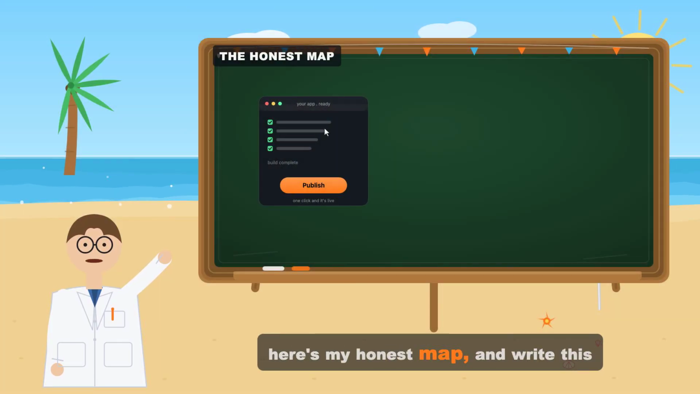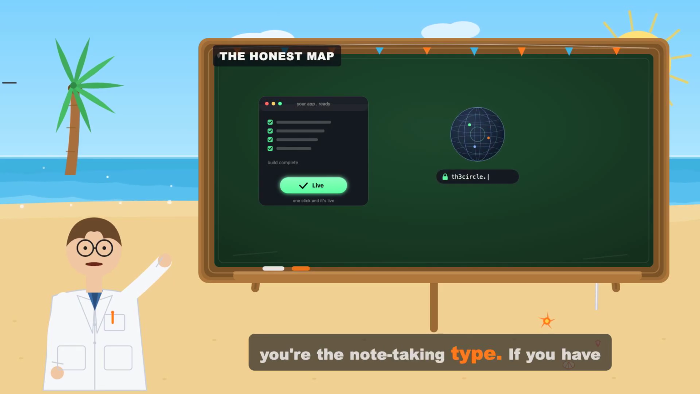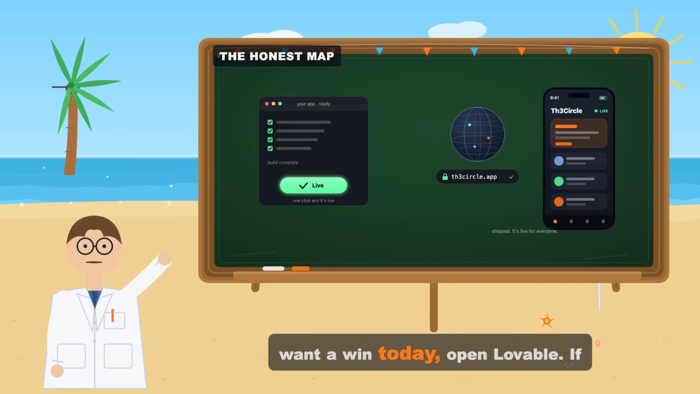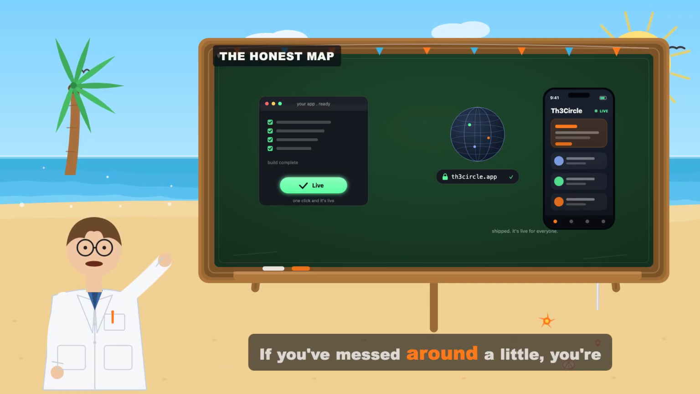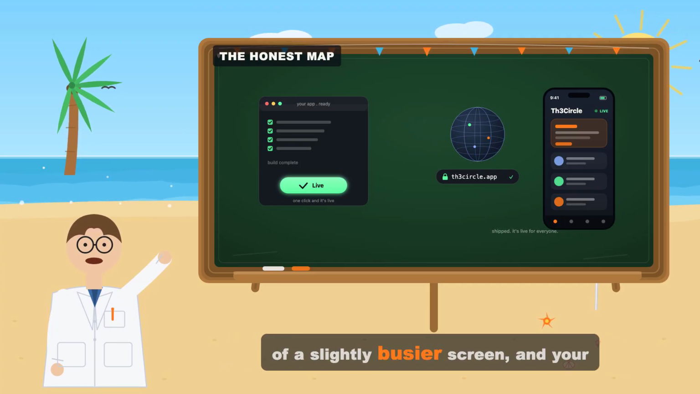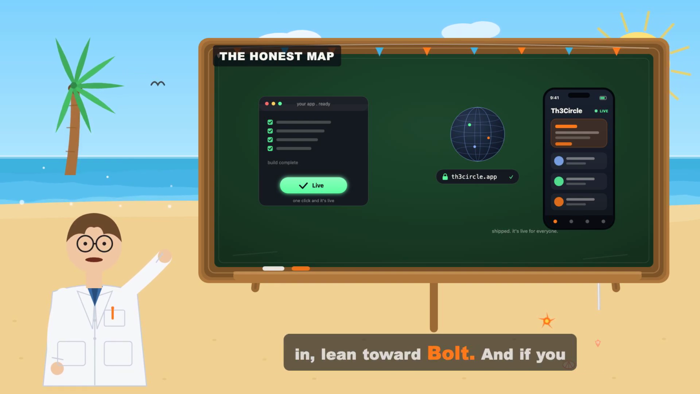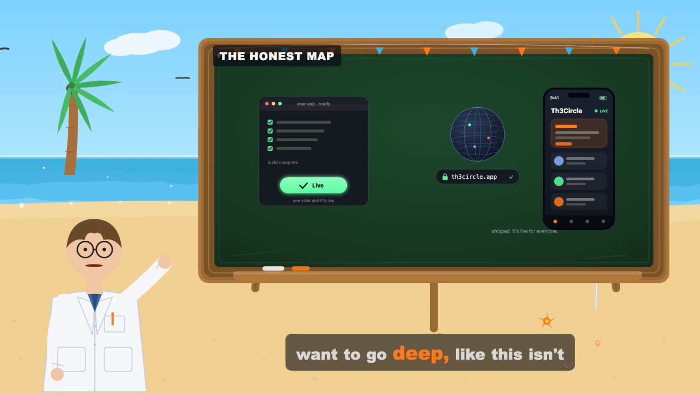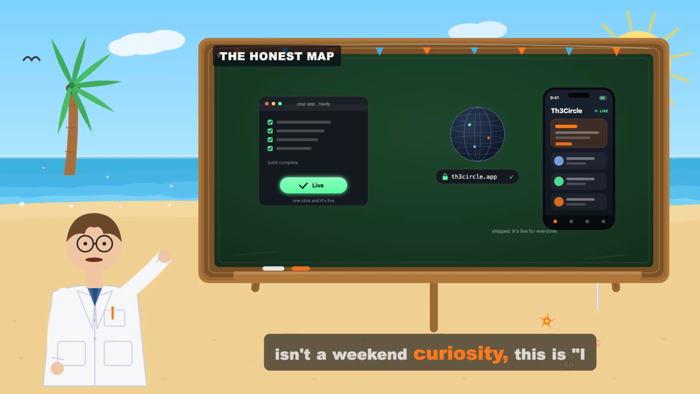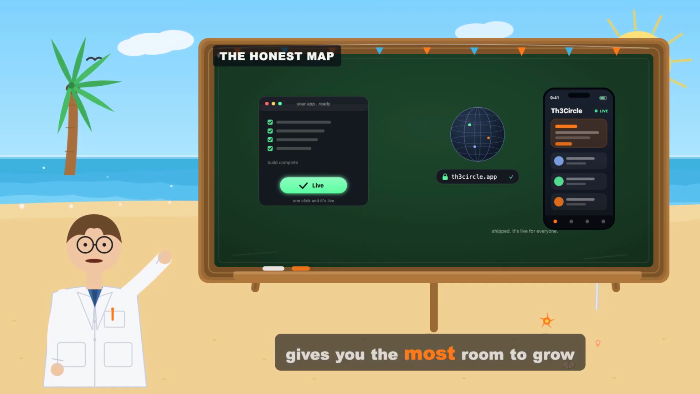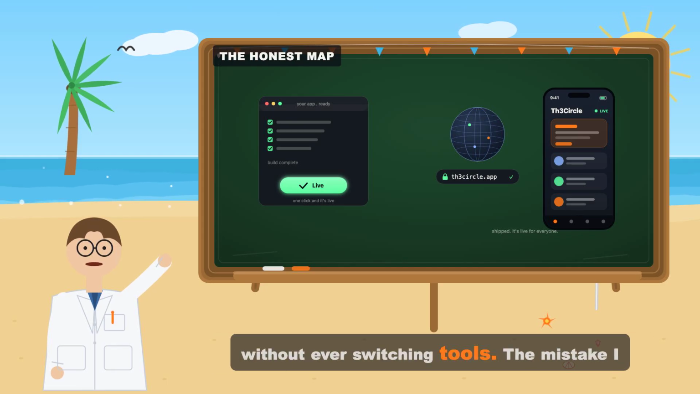So here's my honest map, and write this down if you're the note-taking type. If you have never built anything in your life and you want to win today, open Lovable. If you've messed around a little, you're not afraid of a slightly busier screen, and your idea has actual users logging in, lean toward Bolt. And if you already know you want to go deep, like this isn't a weekend curiosity, this is I want to build a real product and grow into it, Replit gives you the most room to grow without ever switching tools.